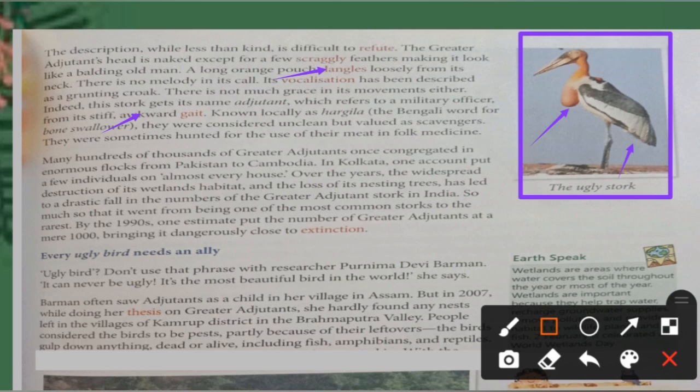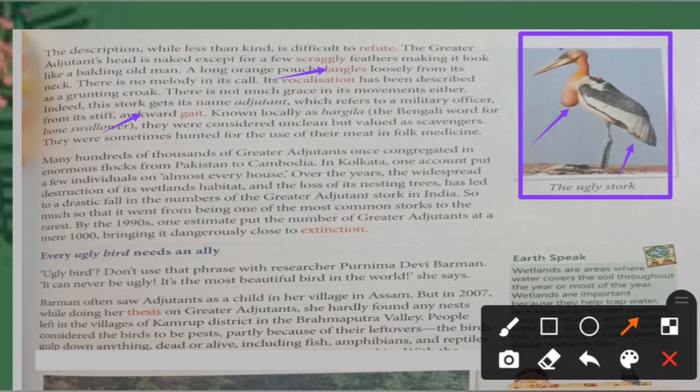So it always stands like this only. That's why we found its name adjutant, which refers to a military officer, from its stiff, awkward gait, that is a manner of walking, how it moves. Accordingly we have given this bird the name adjutant.